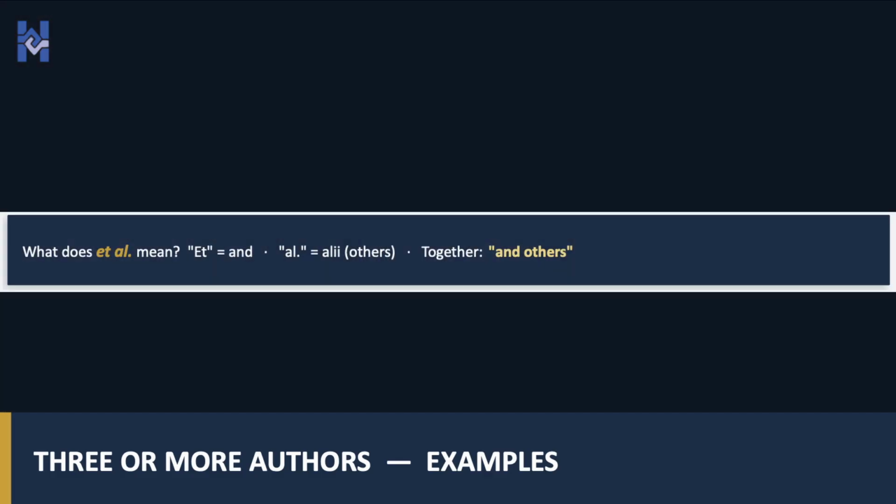First, what does "et al." mean? It comes from Latin. "Et" means "and"; "al." is short for "alii", meaning others. So, "et al." simply means "and others".